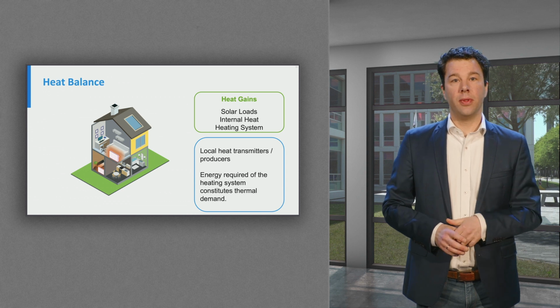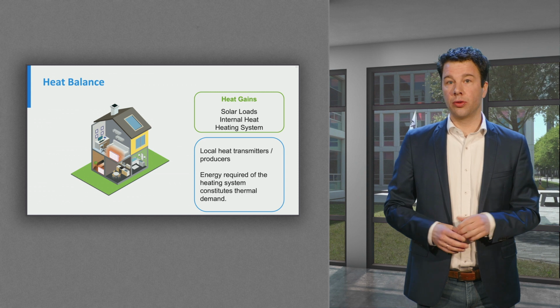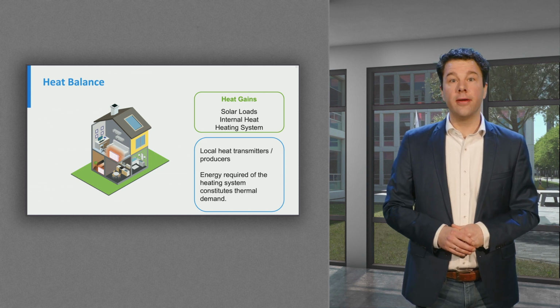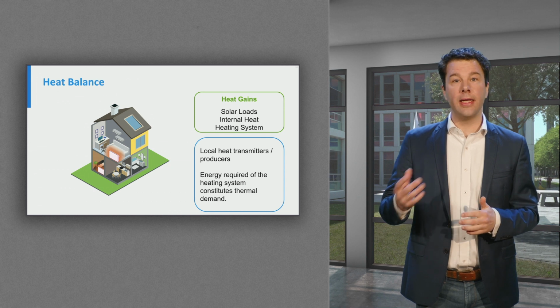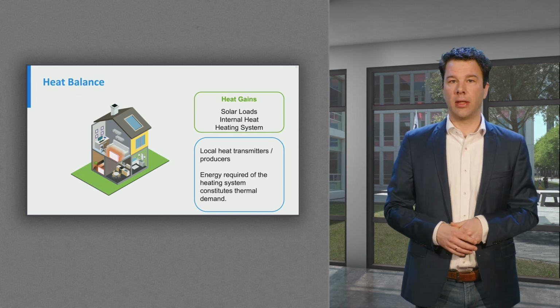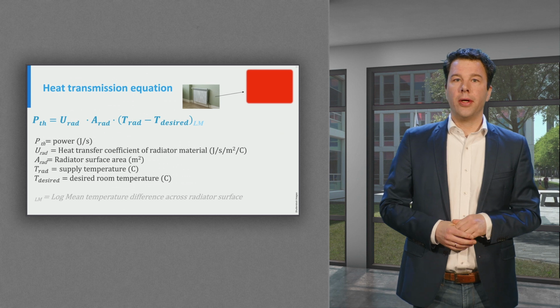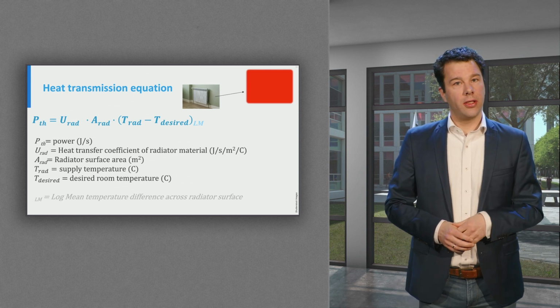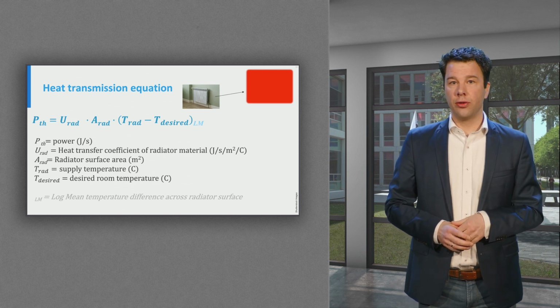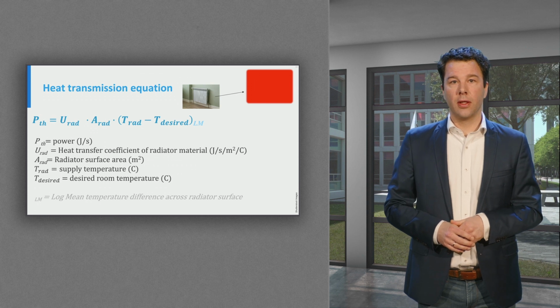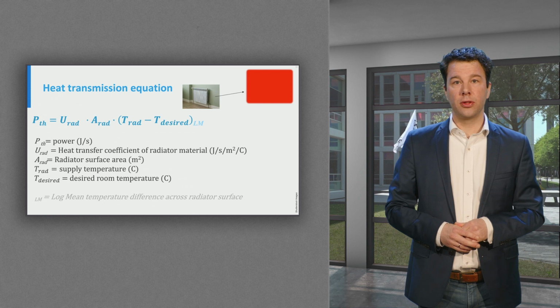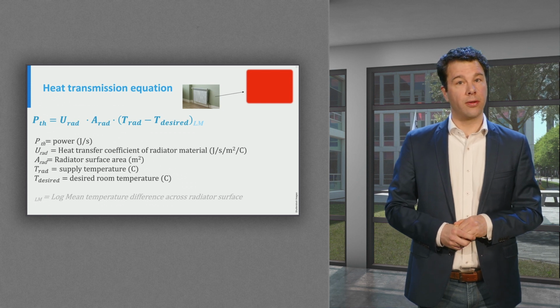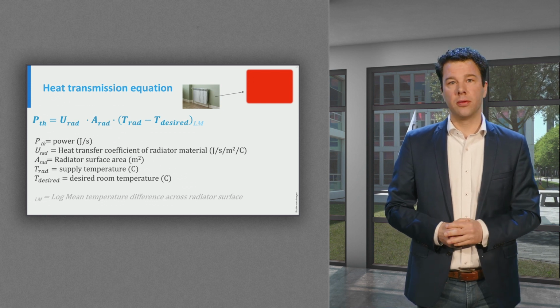And here it becomes interesting, because what we used to do was to install a small radiator or other heating device in every room, so small that these systems need high heating capacities to meet the heating demand. To understand this, the heat transmission equation is introduced to you on the slide. In this example, we simplify the radiator to a two-dimensional surface which exchanges heat with its surroundings, a room in a house.